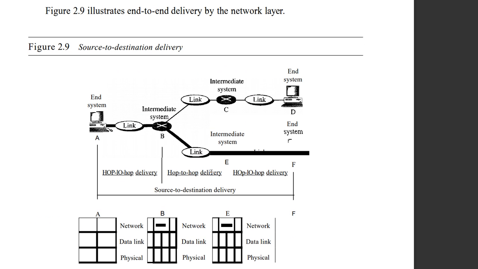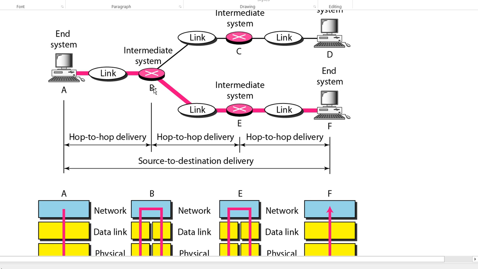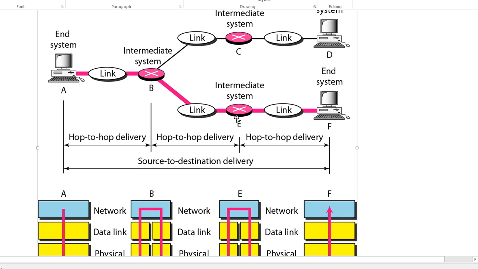You can see here a diagram, from one end system to another end system. Some cross marks you can see now. B is there, right? Here this B is there, and here C is there. Those are nothing but routers. Here E is there too.